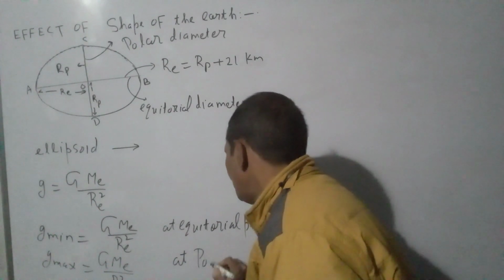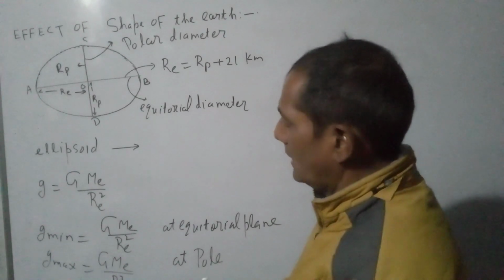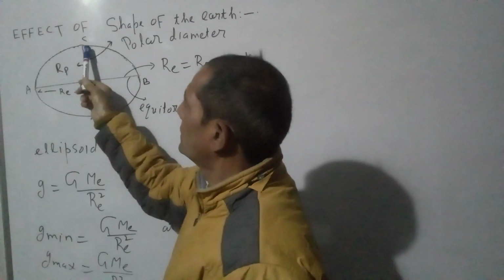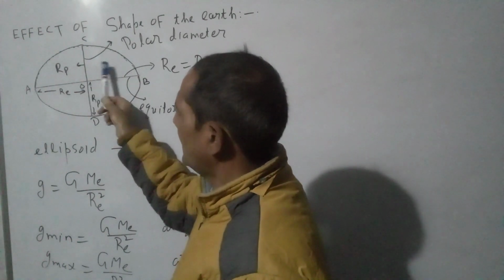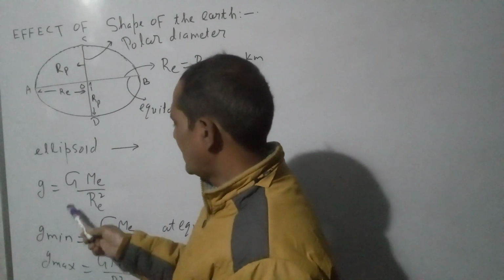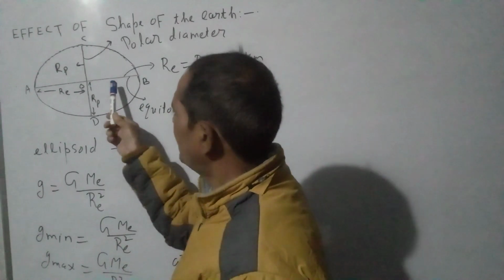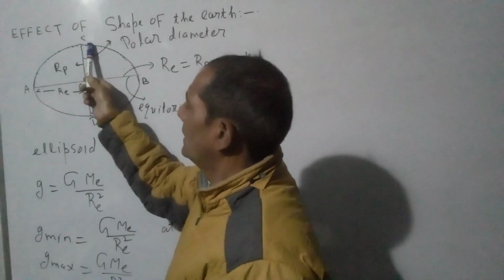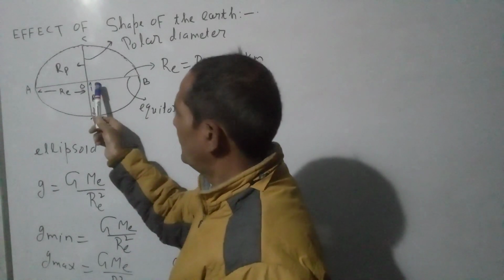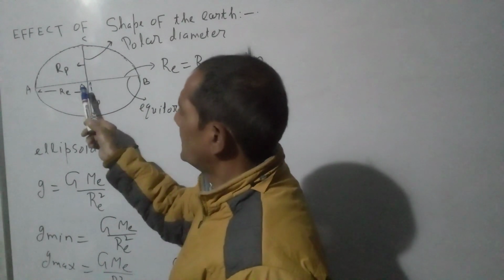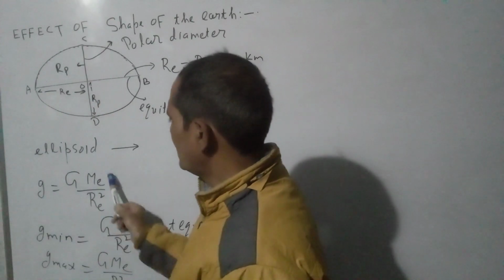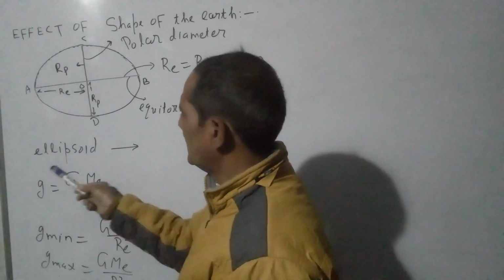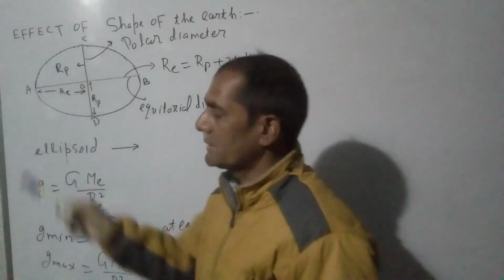So when we move from the equatorial plane to the poles, that is from OB to OC, the radius reduces, so according to this formula acceleration due to gravity increases and becomes maximum at the pole.